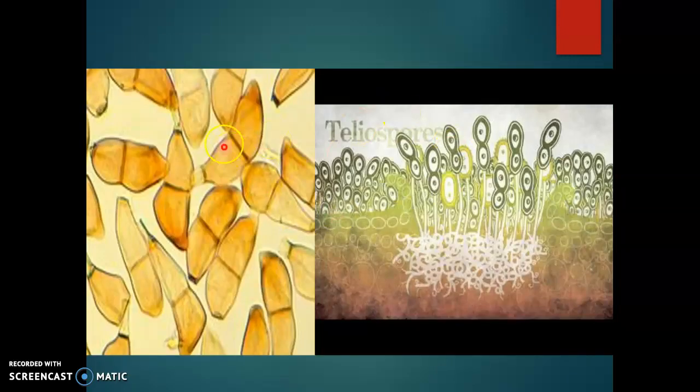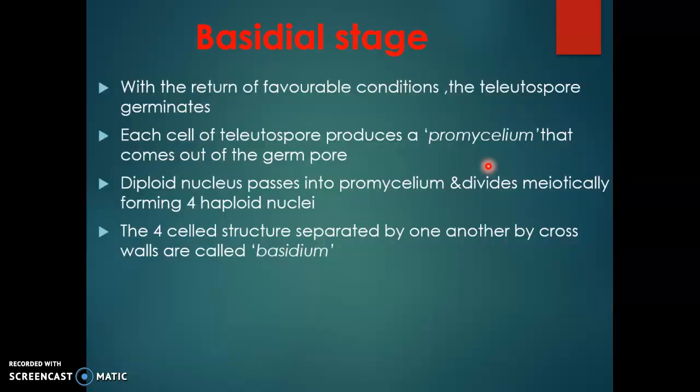Here also we can see the teliospore, bicelled stage. Here also we can see the teliospores. The outer wall layers are mostly thick. Here we can see the sori mixed with the urediospores and the teliospores. And the next stage is the basidial stage.